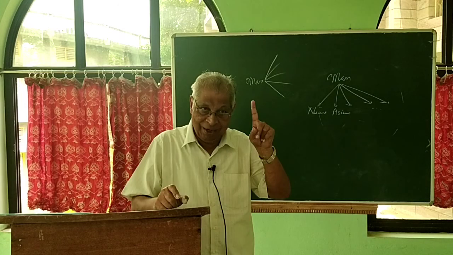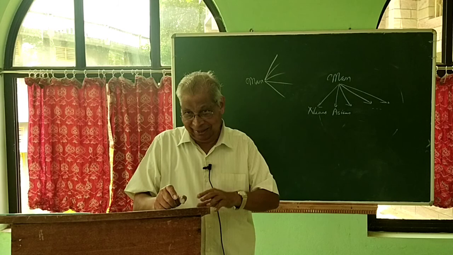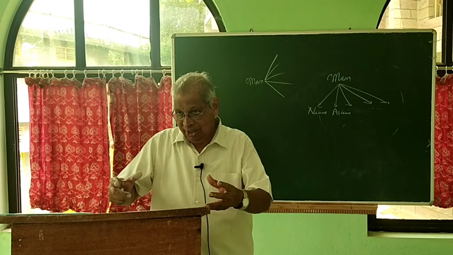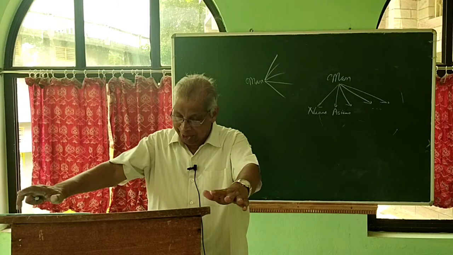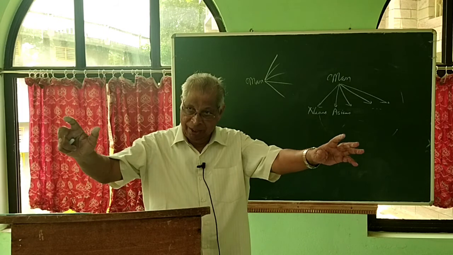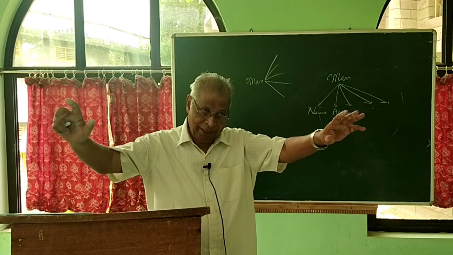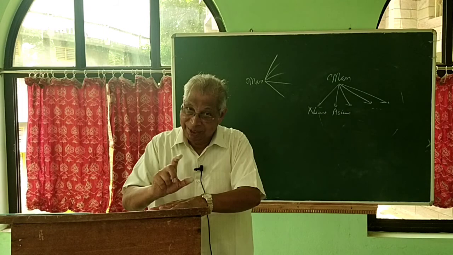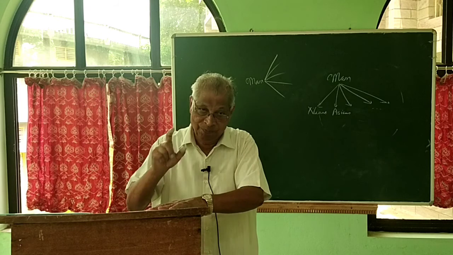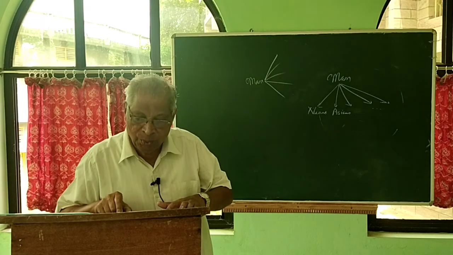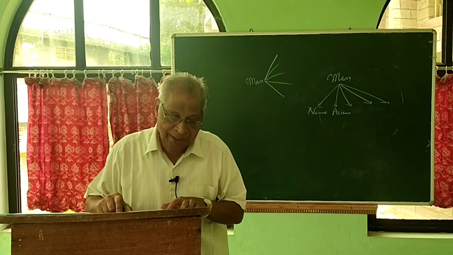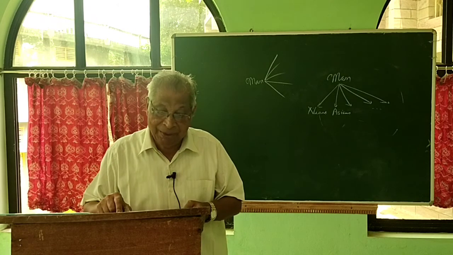Don't mix up. If you are dividing by religion, only that one. If I am dividing by their educational quality, another division. So don't mix up. And if more than one criterion is used, we commit the fallacy.